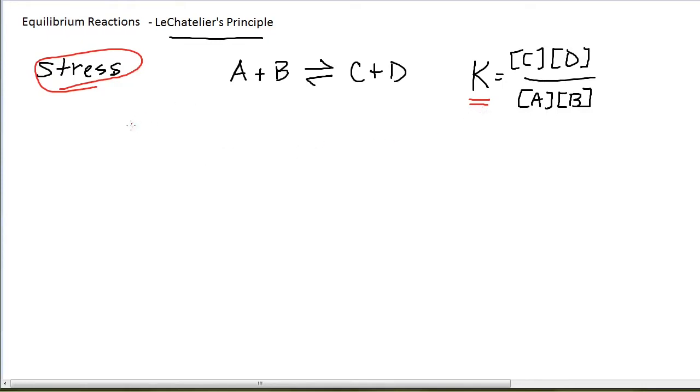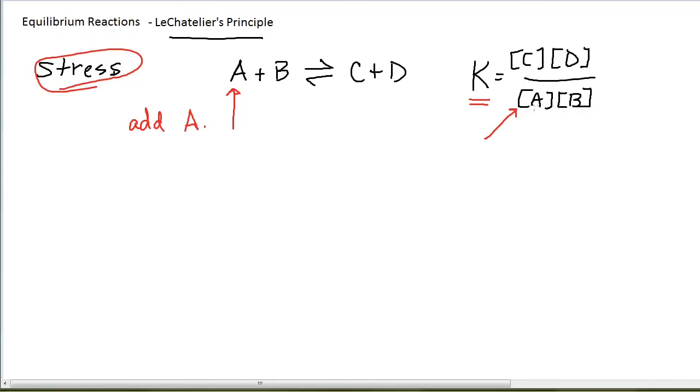Let's give a specific example. Let's say I add some of reagent A. Let's say these are aqueous solutions, so A is some chemical species that's in this aqueous solution. At equilibrium it has a certain concentration, and all of a sudden I dump in more A. That means numerically this ratio is thrown out of balance.